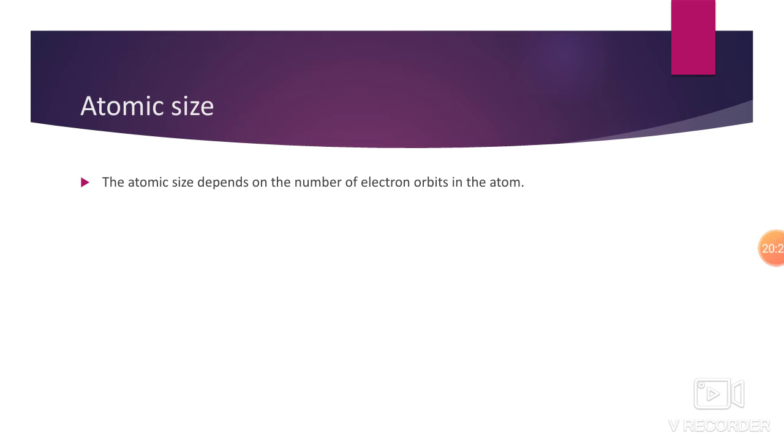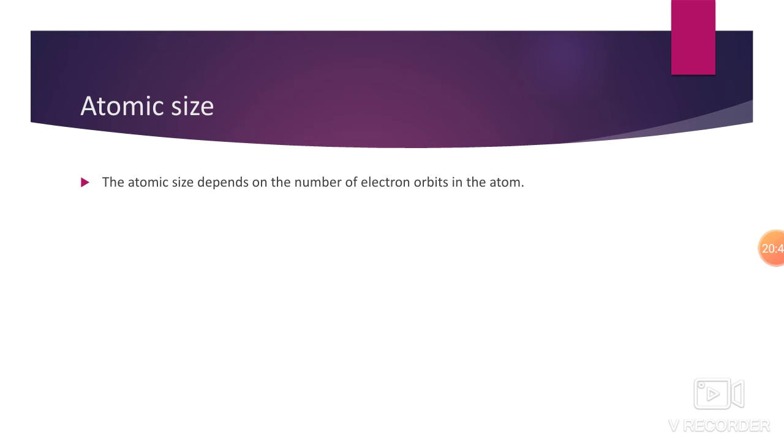Let's consider two atoms. One atom has 4 orbits and the second atom has 3 orbits. Usually the atom having 4 orbits will have the greater size and the atom having 3 orbits will be lesser.